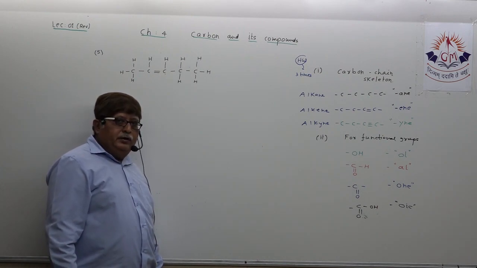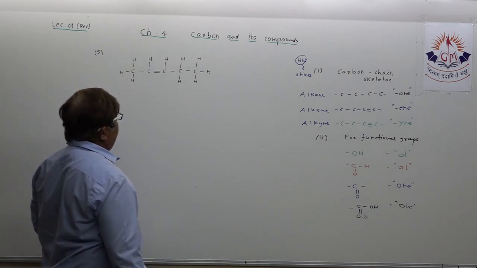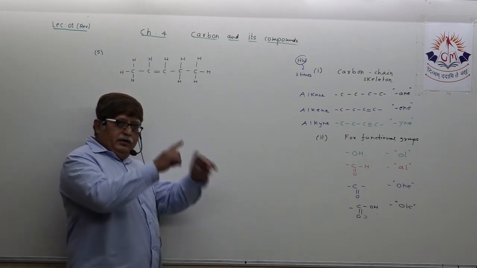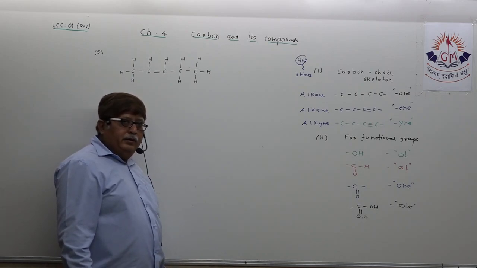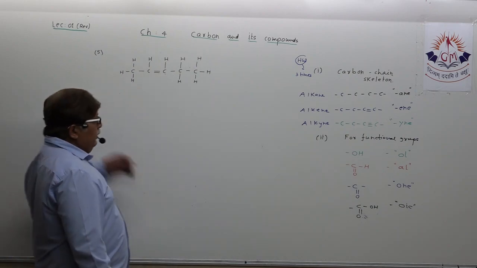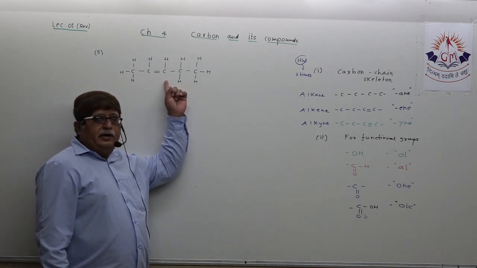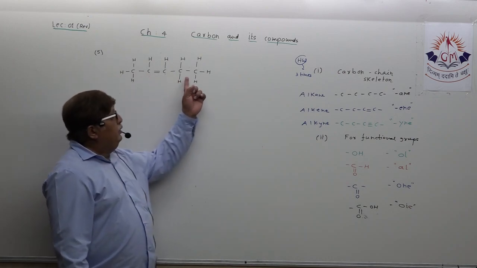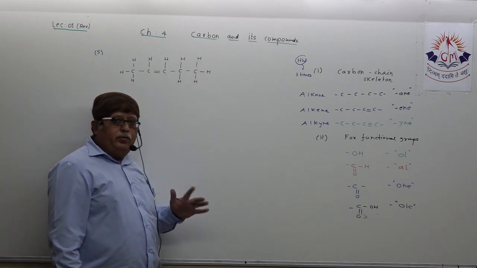How many? 5. Five carbon atoms already. That means, dear student, 5 means pentane, as I just told you to keep in mind. Pentane, ENE converts into pentene, but the carbon double bond appears on the second carbon atom. To be more precise, if they have shown here the double bond, you will simply name it propene.